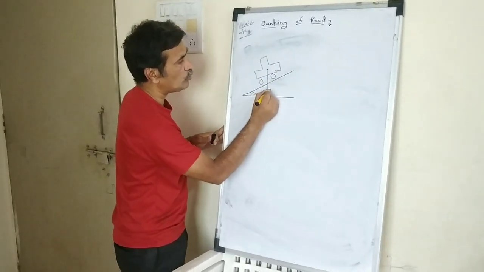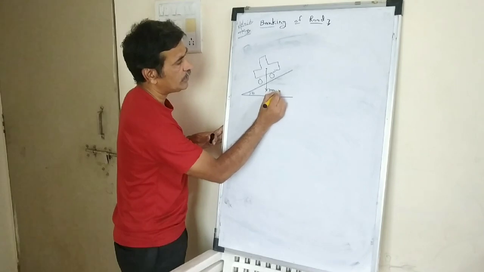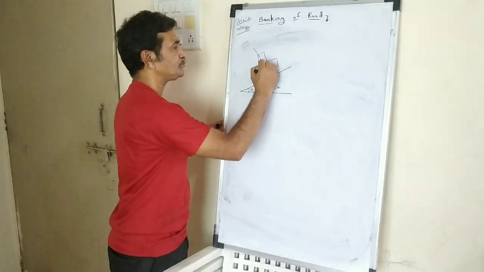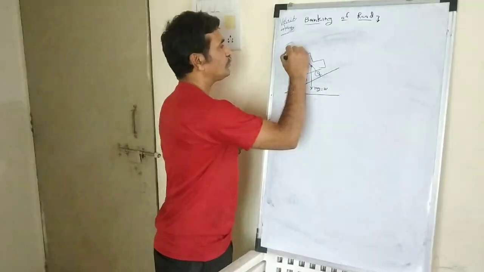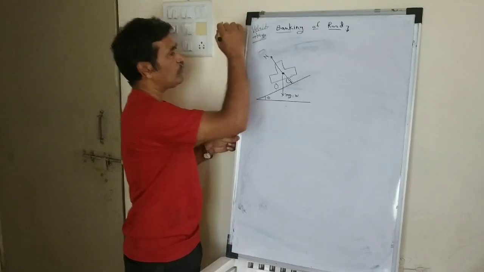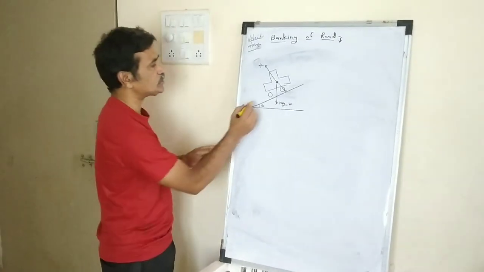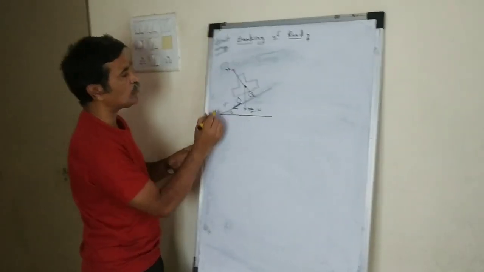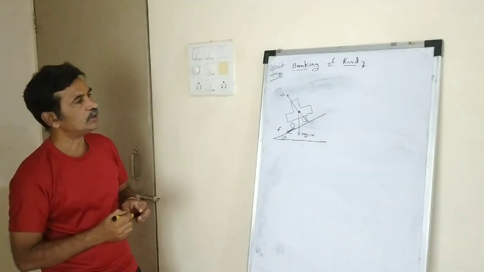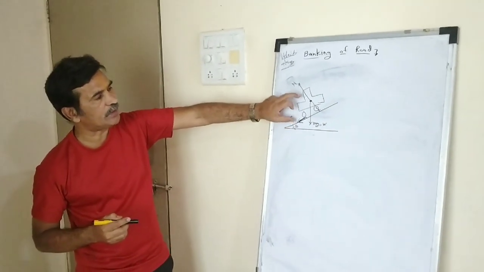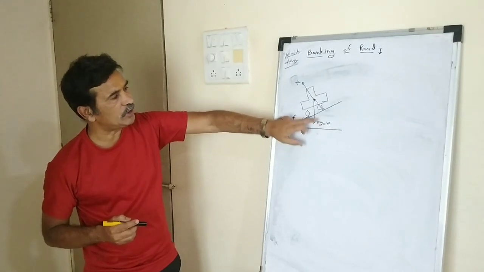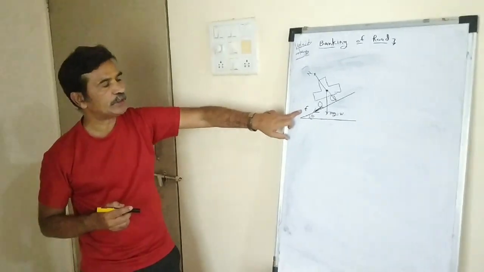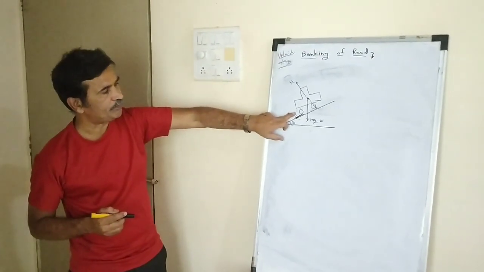So on this body, there are two forces acting. Number one, weight is equal to mg, and second is the normal force, acting in upward direction. Similarly, there exists a force that is called the frictional force, small f. So three forces are acting on the center of mass, or we can say the vehicle. Number one, its weight mg, downward direction; normal, exactly perpendicular to the road surface; and third, frictional force between the surface of the tire and the road surface.